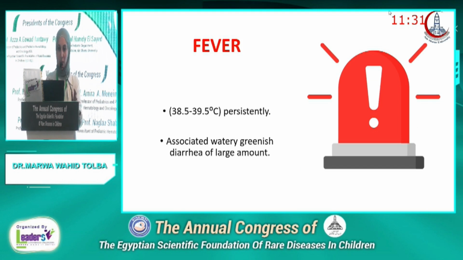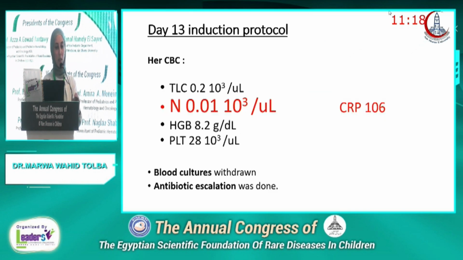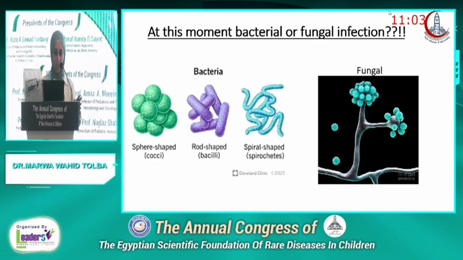Fever. It's a nightmare for anyone dealing with oncological patients. This patient developed persistent fever, 38.5 to 39.5, associated with watery greenish diarrhea of large amount. This took place on day 13 of the induction protocol, and unfortunately her neutrophils at this time were 0.01. CRP was 106. So blood cultures were withdrawn and antibiotic escalation was done based on the hospital policy. Is this patient having now a bacterial or fungal infection?